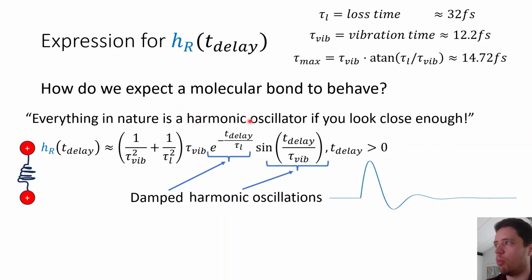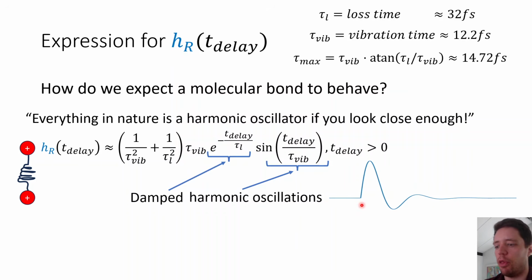So you can see we have a damping term right here and an oscillation term right here. And so they have different parameters here that are typical for silica. In this case, the loss time is going to be around 32 femtoseconds, and this vibration time is going to be 12.2 femtoseconds or something. It's going to, again, vary depending on the medium, but these are quite standard values for silica. So what does this function tell us?